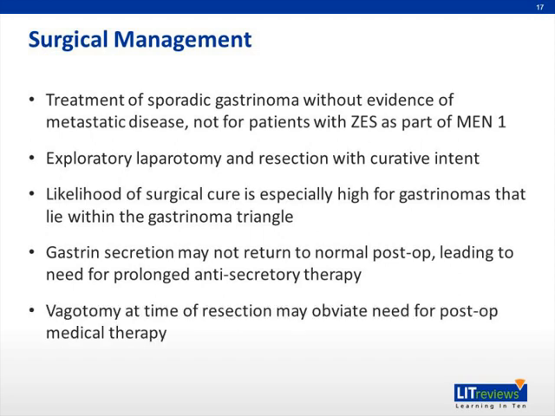A proximal gastric vagotomy performed at the time of tumor resection has been advocated to reduce and in some cases obviate the need for postoperative medical therapy, particularly when complete resection of the gastrinoma tissue cannot be accomplished. However, it is currently uncommonly performed because of the efficacy of proton pump inhibitors.